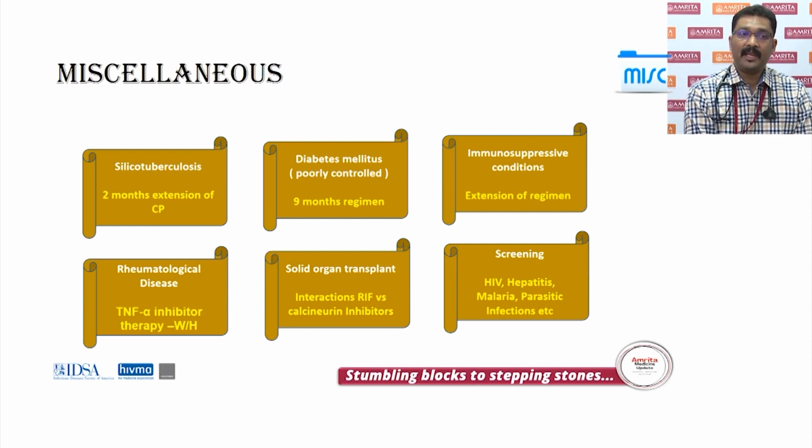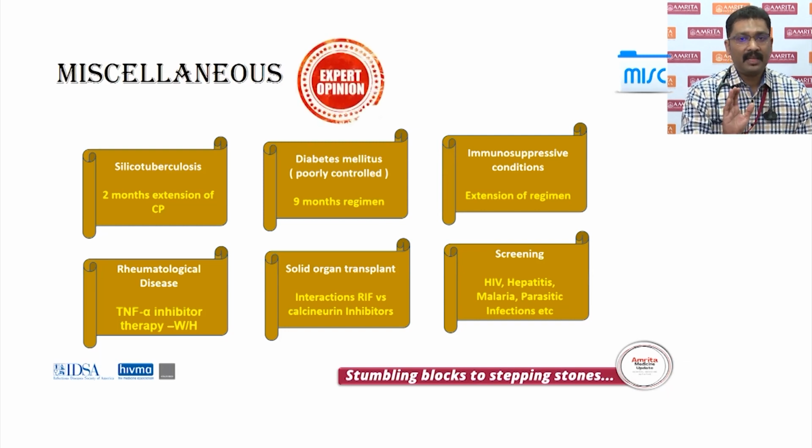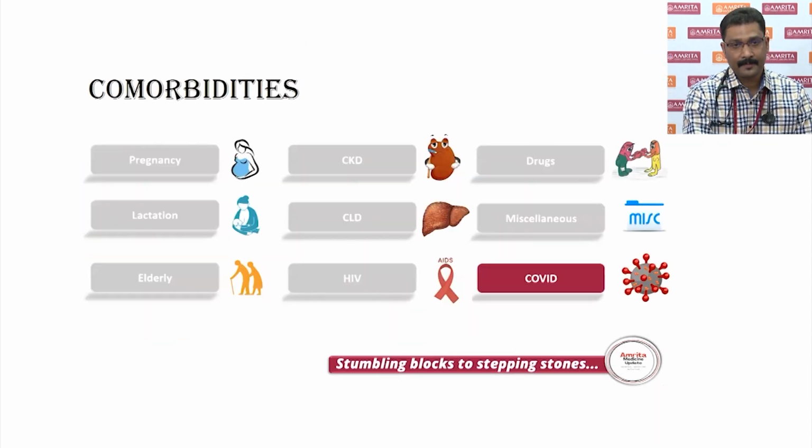Rheumatological diseases, if the patient is on TNF alpha, ideally it is better to withhold it at least during the intensive phase. Patients with solid organ transplant, we have already discussed the interaction of rifampicin versus calcineurin inhibitors is a problem and has to be dealt with accordingly. Screening for HIV, hepatitis, malaria, parasitic infections, etc., is ideal, especially when you are looking at tuberculosis. But these are not coming in guidelines. These are expert opinions which have been mentioned in various guidelines.